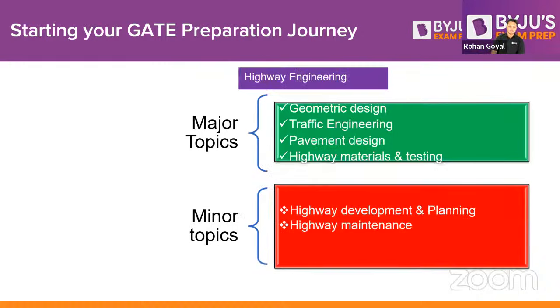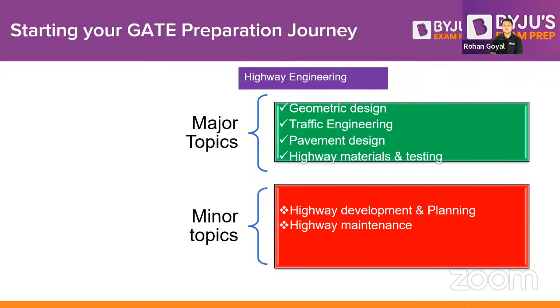Right. Next is highway engineering. Highway engineering also carries a very high weightage in the GATE examination. The highest weightage is from the geometric design chapter itself. In geometric design, all the topics are very important: stopping sight distance, overtaking sight distance, super elevation, extra widening, transition curves, and vertical curves such as the summit curve and valley curve. Each and every topic is very important, so this first chapter has to be covered in full depth and detail.